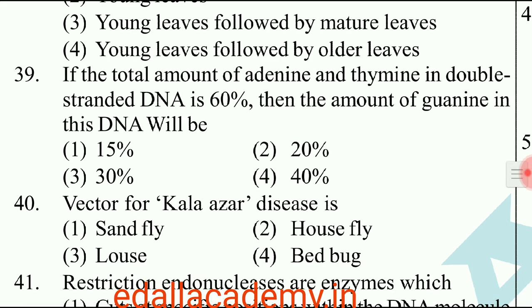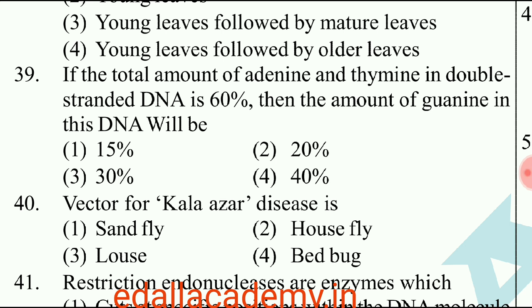Question number 39. The total amount of adenine and thymine in double stranded DNA is 60%. As per Chargaff's base pair rule, adenine pairs with thymine. If the adenine is 30%, thymine also must be 30%. So both together are 60%. Then the amount of guanine in this DNA will be. Guanine always pairs with cytosine.